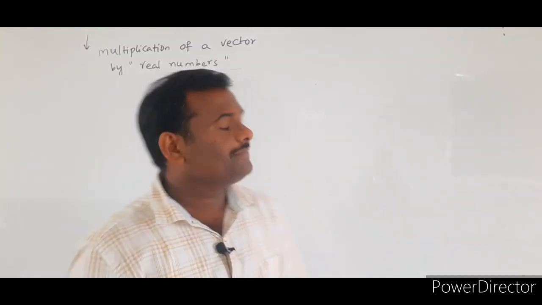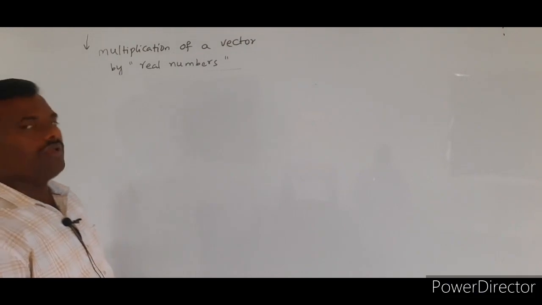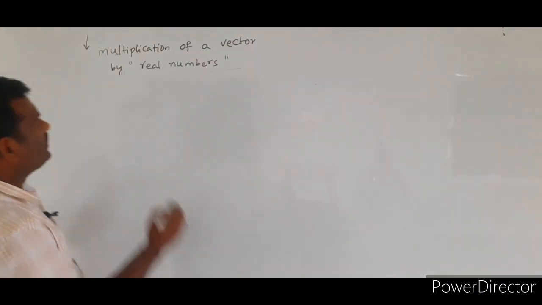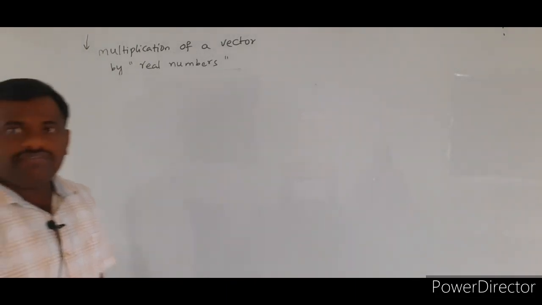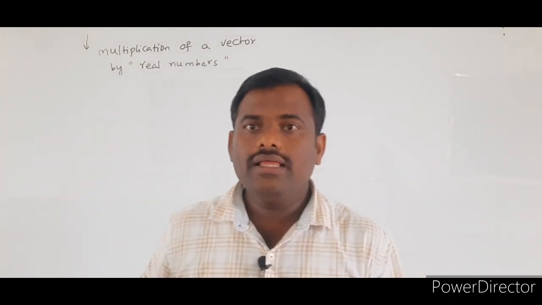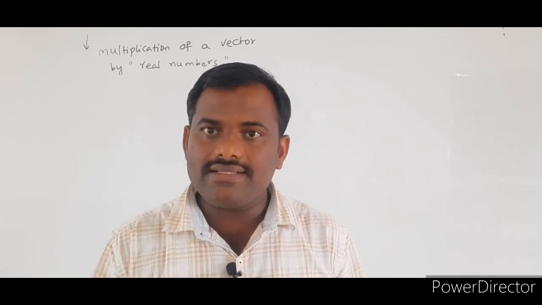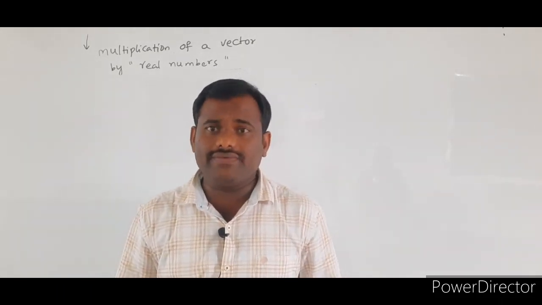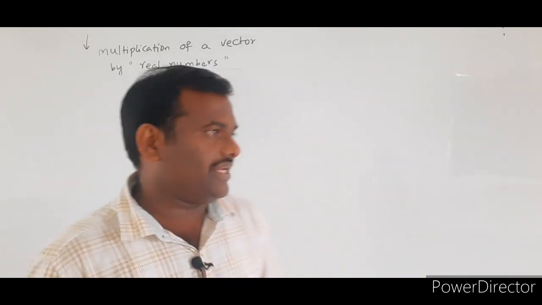Next topic is multiplication of a vector by a real number. Already we know that if a physical quantity is a vector quantity, it has a definite magnitude as well as a definite direction.